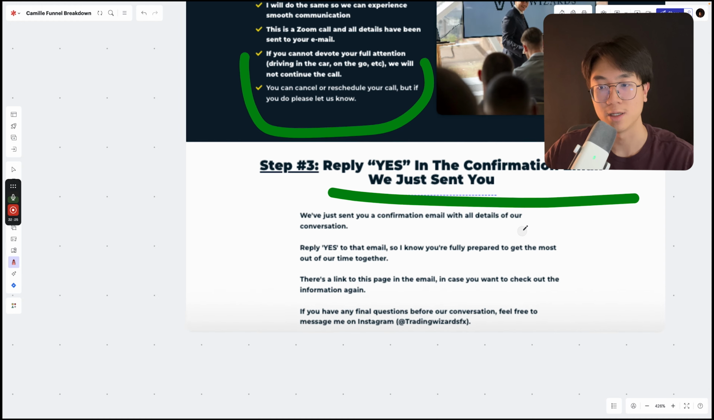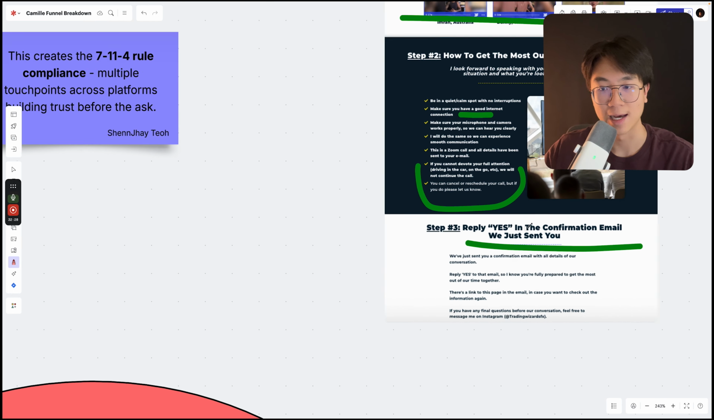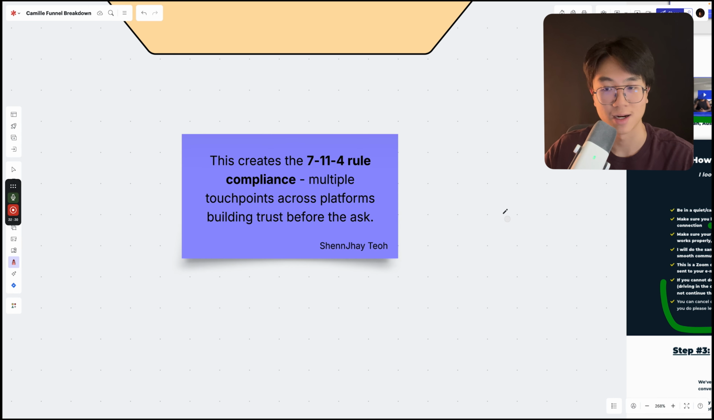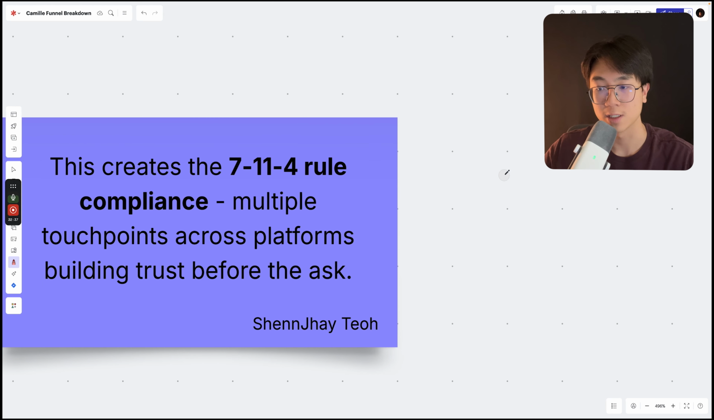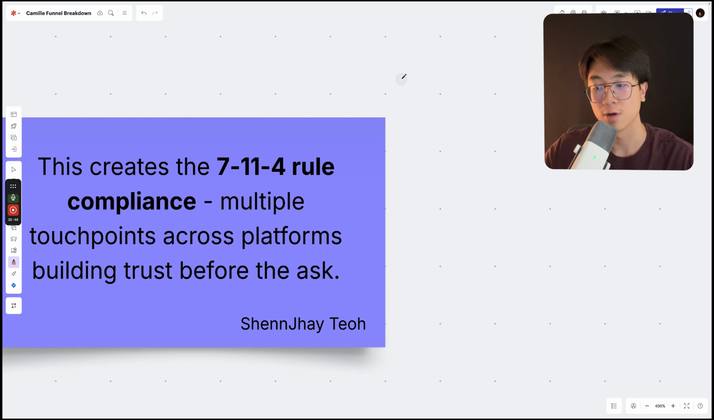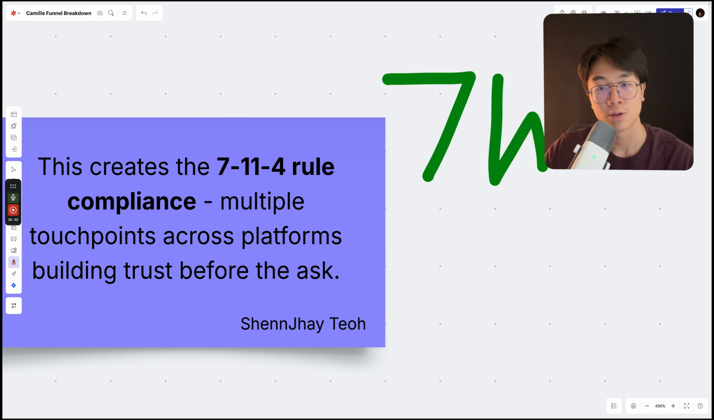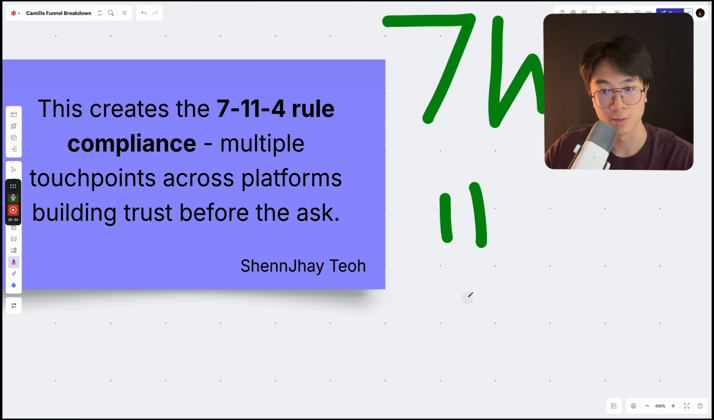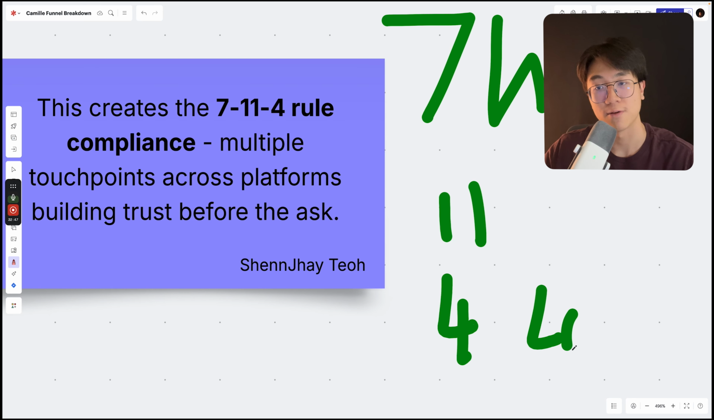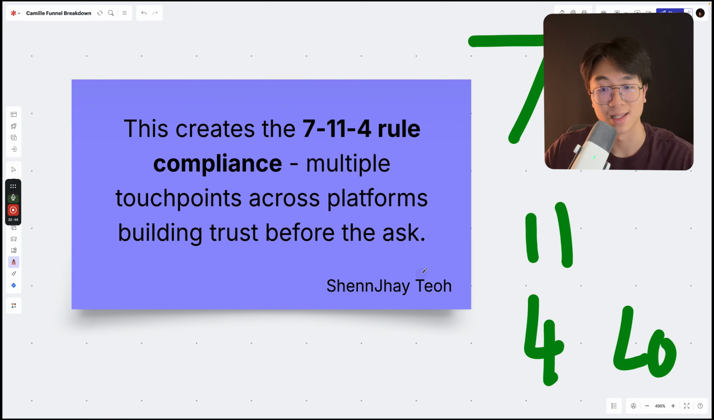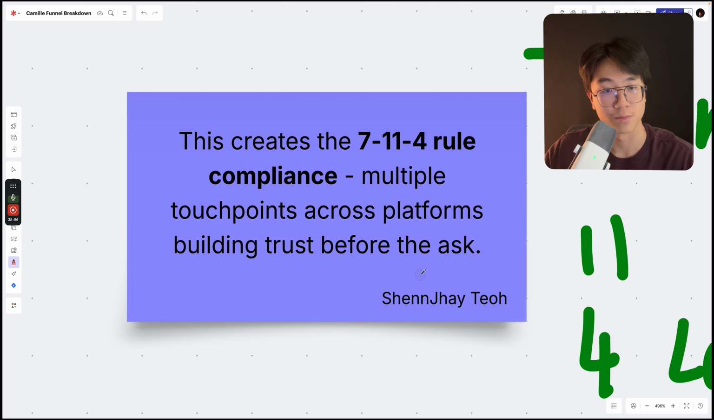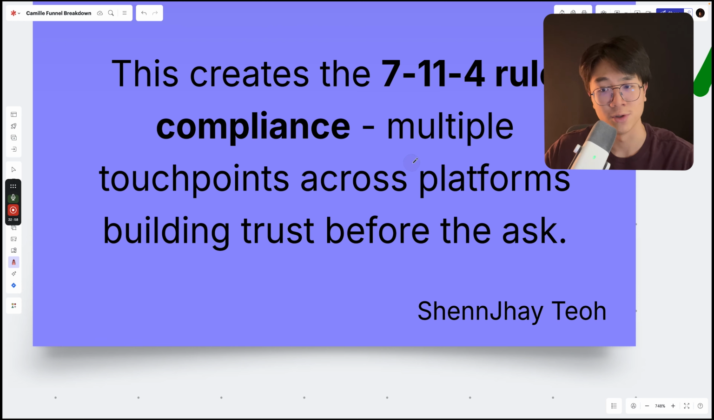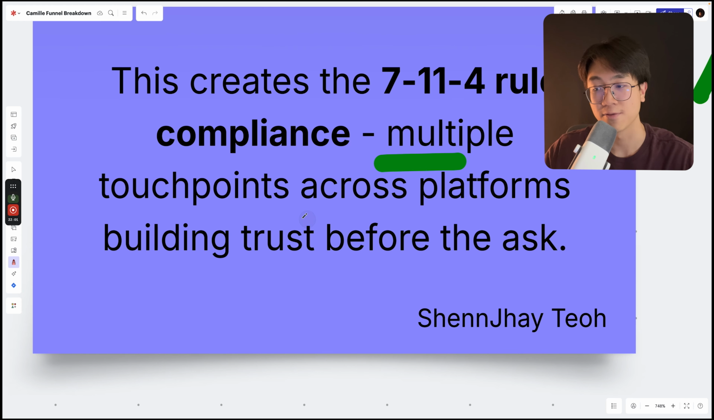So all of those content creates the 7-11-4 rule compliance, which is a study that came out from Google. I'm sure you guys have probably heard of it. People on average need to consume 7 hours of your content across 11 different touch points in 4 different locations to like you, to trust you. And once they like you, they trust you, the probability of them converting into your offer would be significantly higher. So as we can see, there are multiple touchpoints across different platforms, from the emails, from school, from YouTube, from Instagram, to build the trust before he asks.